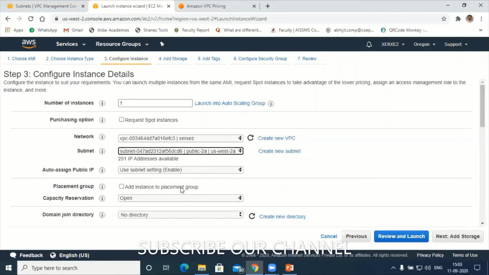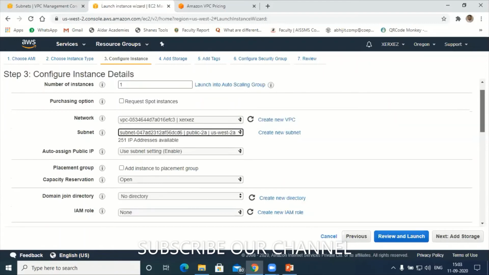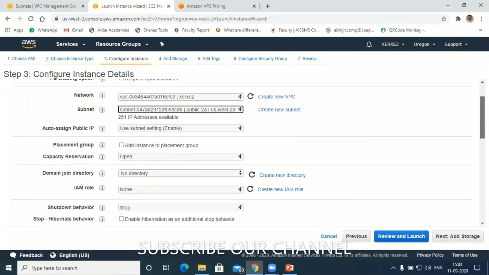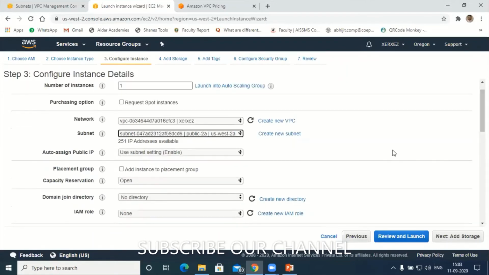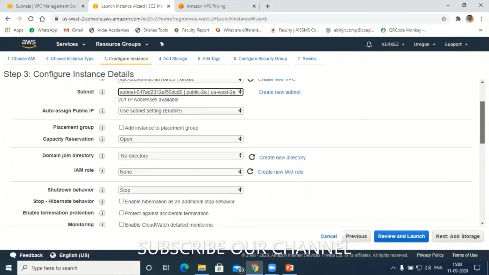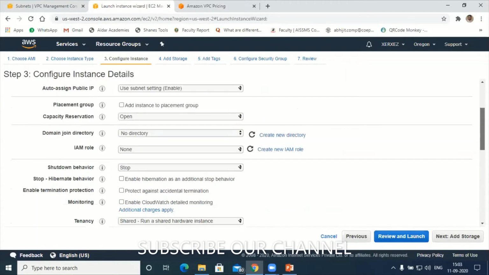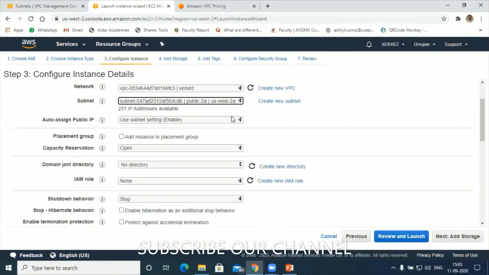The rest of the things are the same, so there is not much difference here. It was 256, right? Out of 256, 4 are reserved, no sir? Yes, by default it is giving 251. But I'm not satisfied with my answer about the 4 reserved. Let me check that one.